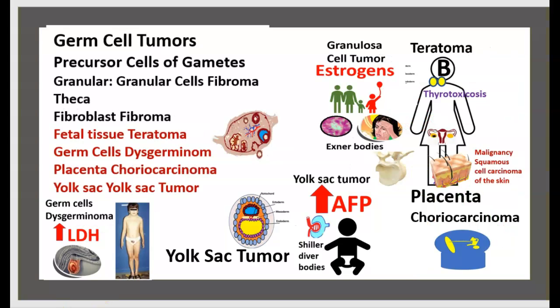Germ-cell tumor, precursor cell of gamete, granular cell, fibromatica, fibroblast, fibroma. 3 categories: fetal tissue teratoma, germ cell dysgerminoma, choriocarcinoma for placenta, and yolk sac tumor.